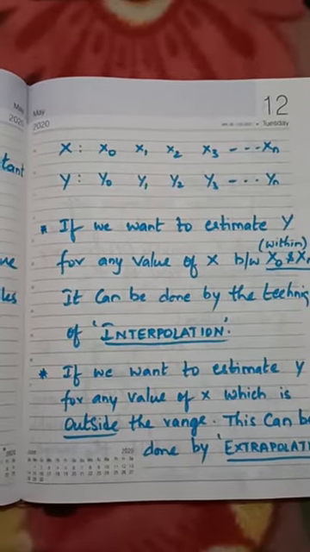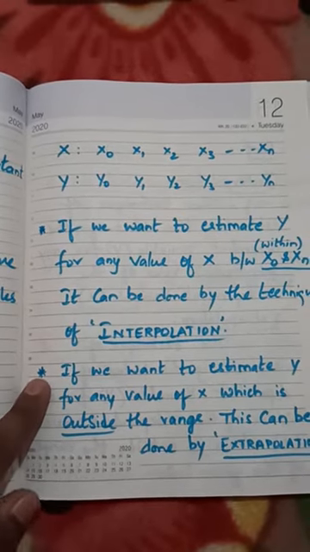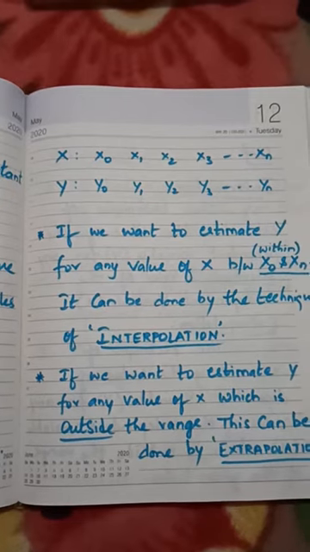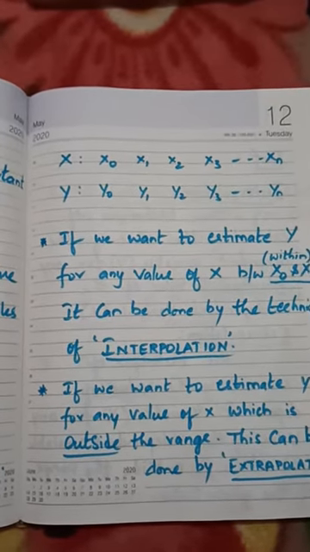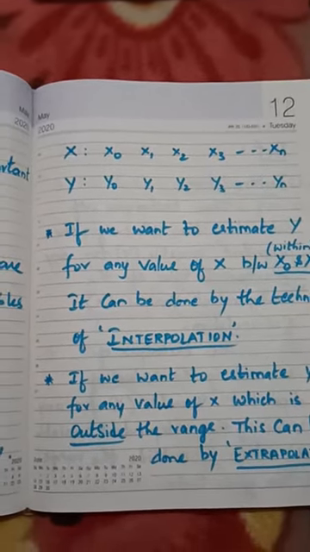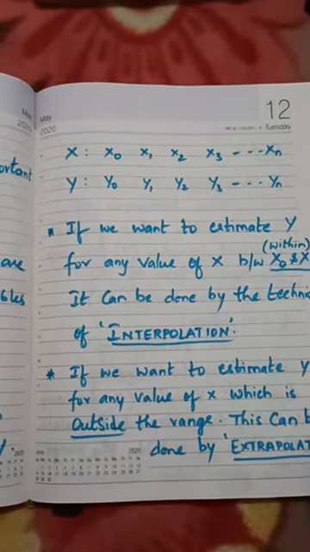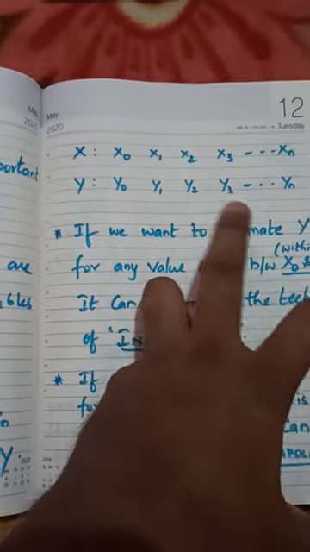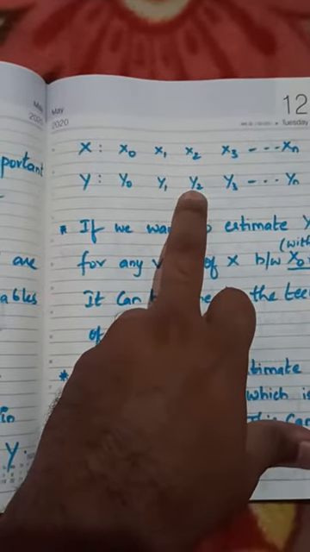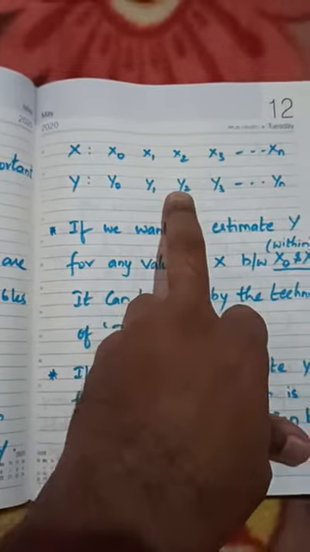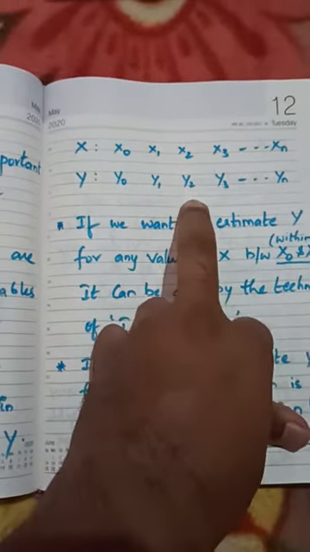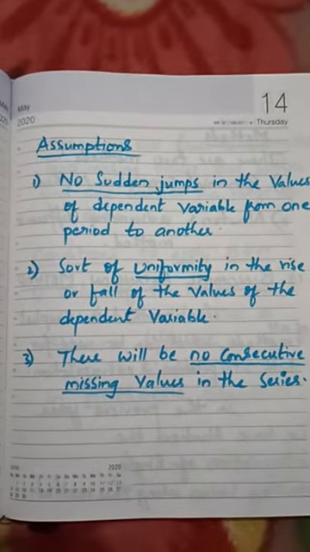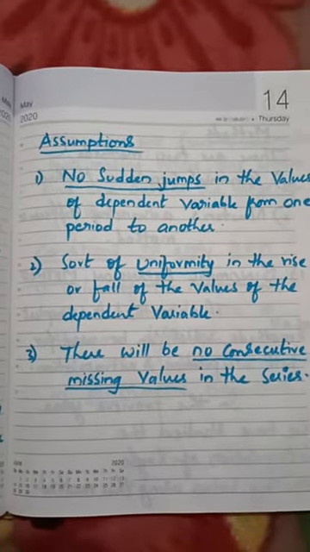So the missing value must correspond to the particular value of x2. That is the first limitation. Exactly where the value is missing, its corresponding x must be there. We cannot go on jumping. From the y2 calculation we cannot calculate for x3; we have to calculate for x2 only. So this is assumption number 1: no sudden jumps in the values of the dependent variable from one period to another.